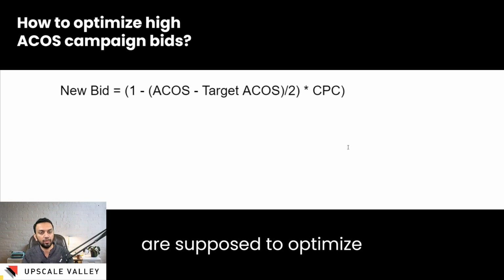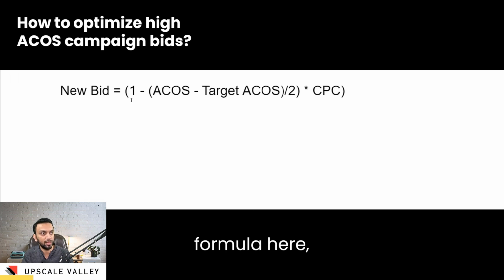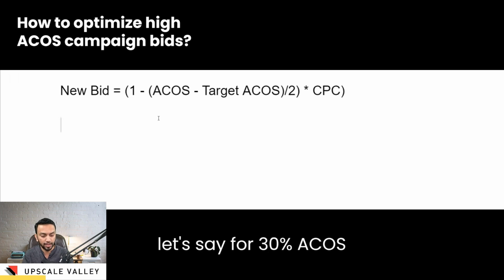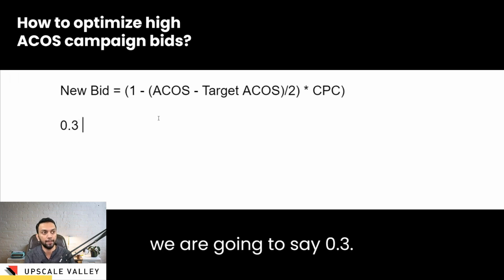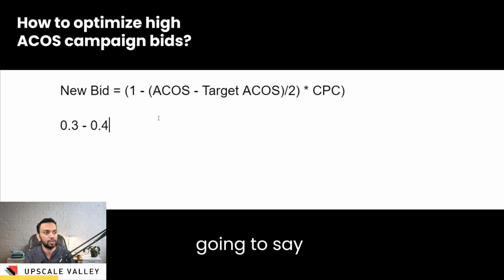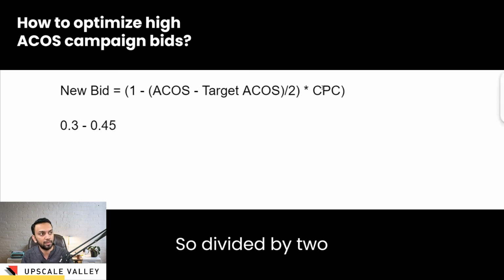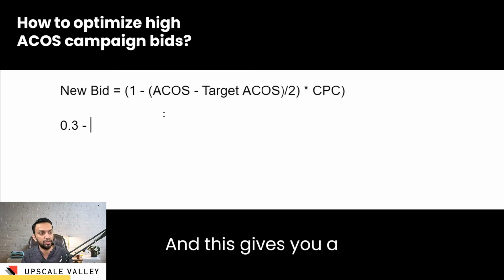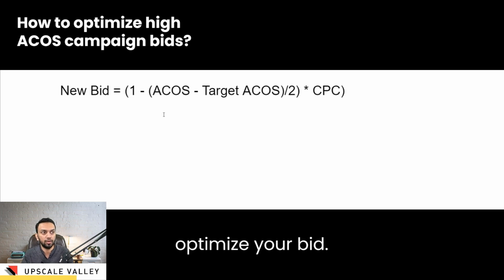But now let's see how we are supposed to optimize the high ACOS campaign bids. So this is usually the formula which is running in the market. I'm not sure who invented it, but still, this is a formula here: 1 minus ACOS. For ACOS, we put it in like, let's say for 30% ACOS, we are going to say 0.3. For 45% ACOS, we are going to say 0.45 and so on. Then divided by 2, multiply by CPC, and this gives you a rough idea how you can optimize your bid.